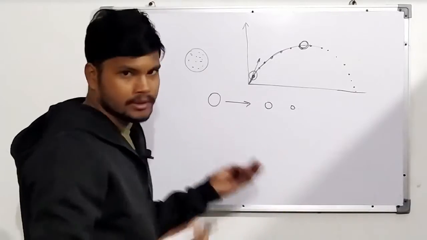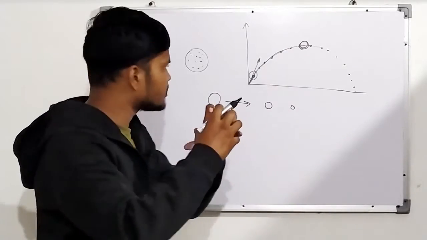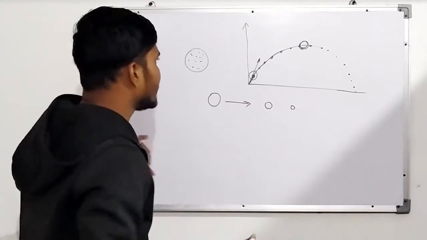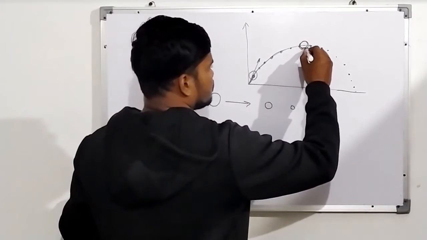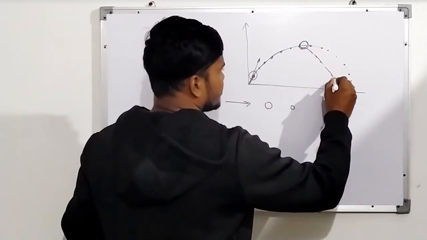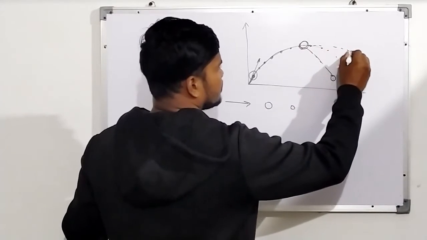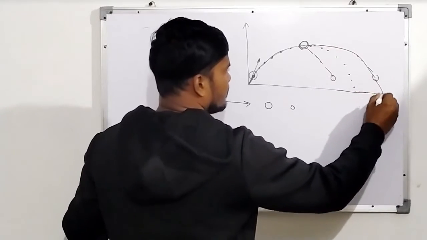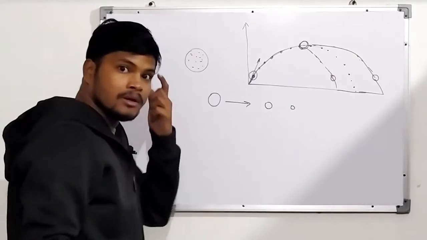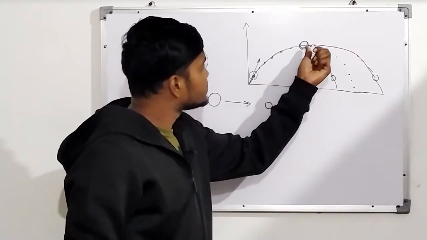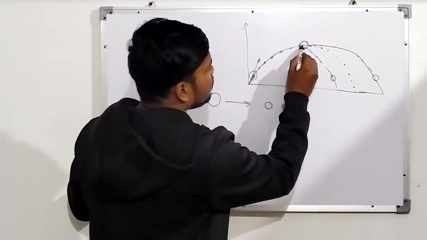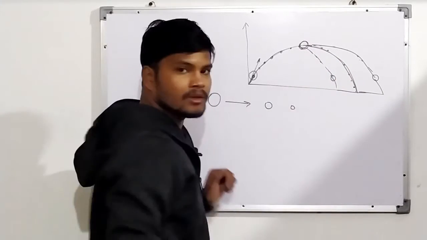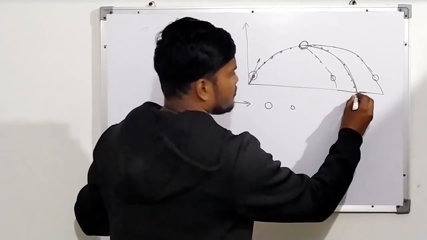Somehow, internally, there is no external thing which tears it apart, but internally it explodes. After exploding, some portion will fall on this side and some portion will fall on this side. But one thing always remember: its center of mass will always follow only this trajectory also. This parent trajectory is that of the center of mass.